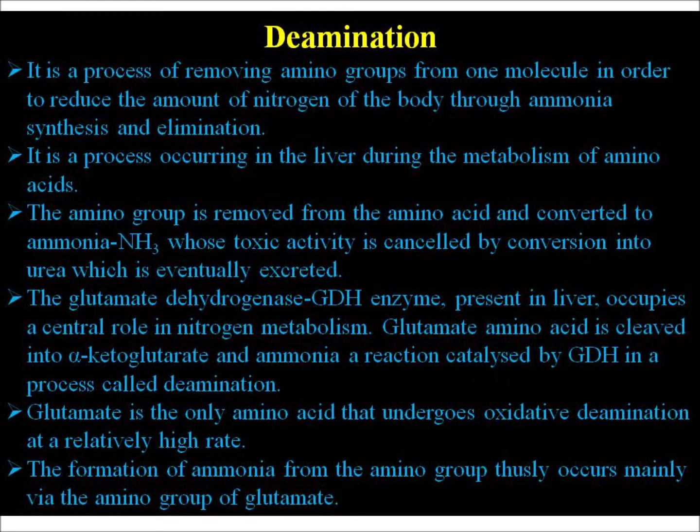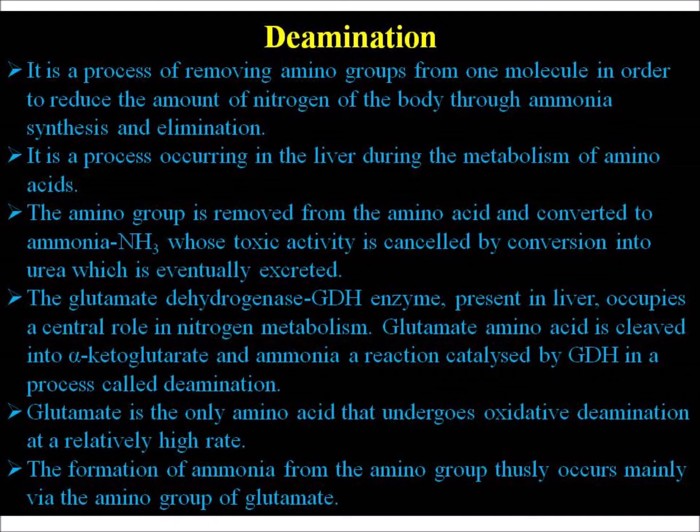Deamination is a process of removing amino groups from one molecule in order to reduce the amount of nitrogen of the body through ammonia synthesis and elimination. It is a process occurring in the liver during the metabolism of amino acids. The amino group is removed from the amino acid and converted to ammonia, whose toxic activity is cancelled by the conversion into urea, which is eventually excreted.